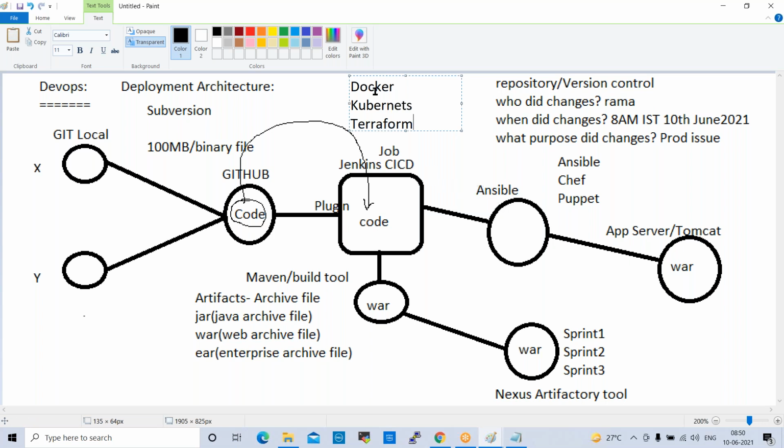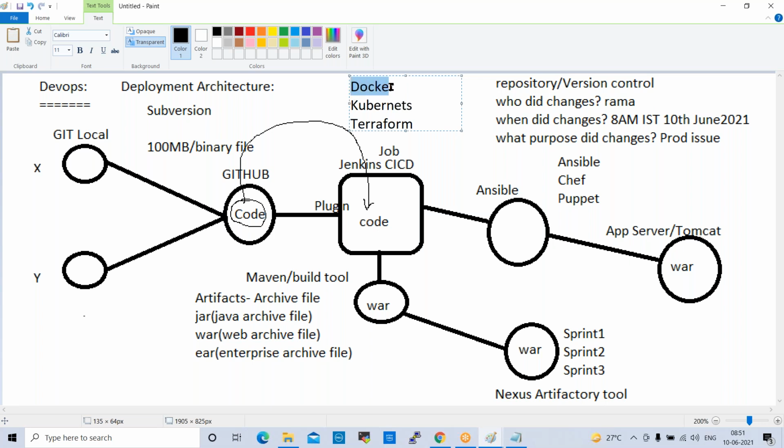It will work individually. Docker is a containerization tool. A container is like a box, and we can move that box and use it anywhere. Kubernetes is an advancement over Docker.